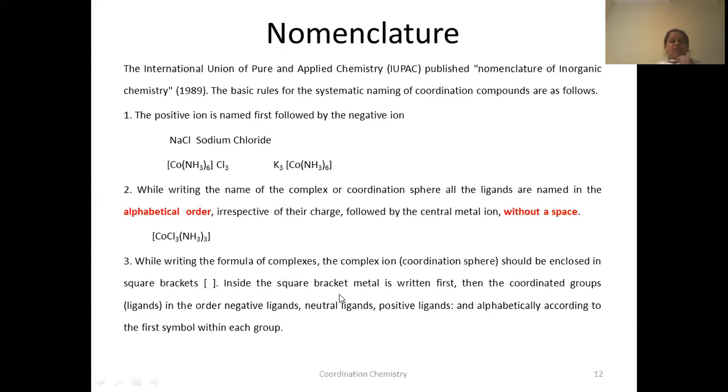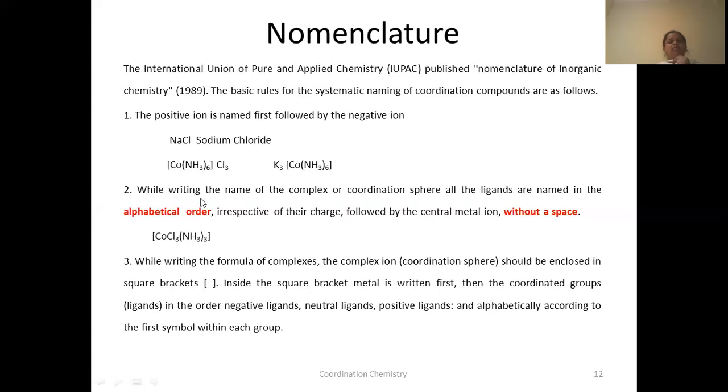Inside the square bracket, first you have to write the metal, then followed by the ligands. The ligands should be written in this order: first negative ligands, followed by neutral ligands, followed by positive ligands. This is the case while writing the formula from the name.